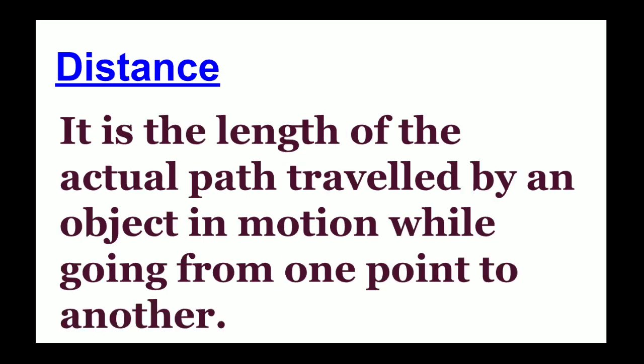And what is distance? Distance is the actual length of the actual path traveled by an object in motion while going from one point to another. Displacement is only the minimum distance, minimum. And distance is the maximum or the actual length or the actual path traveled by the object.